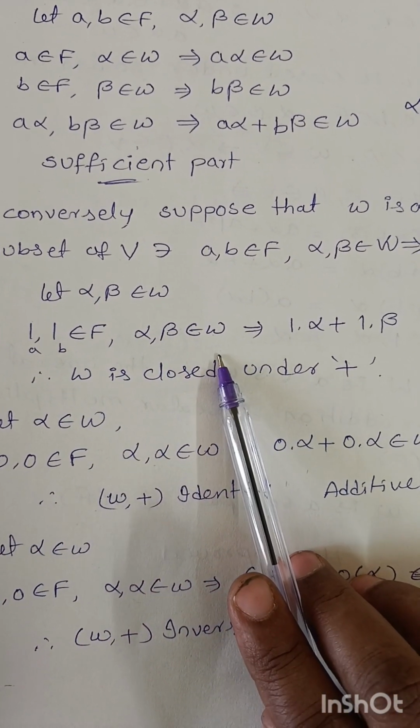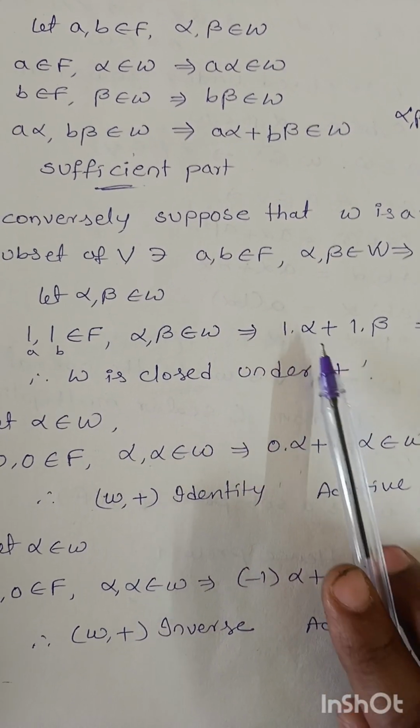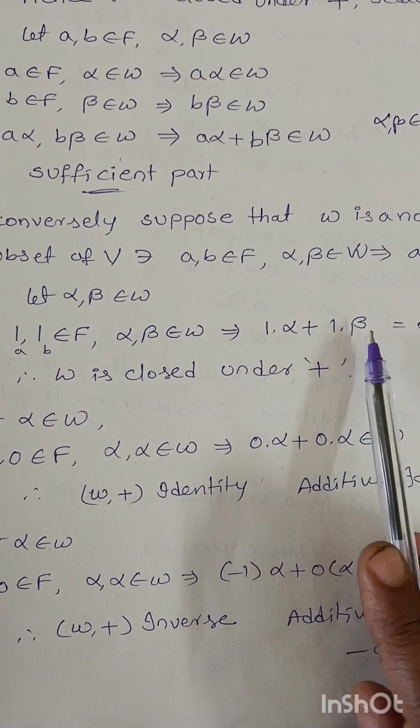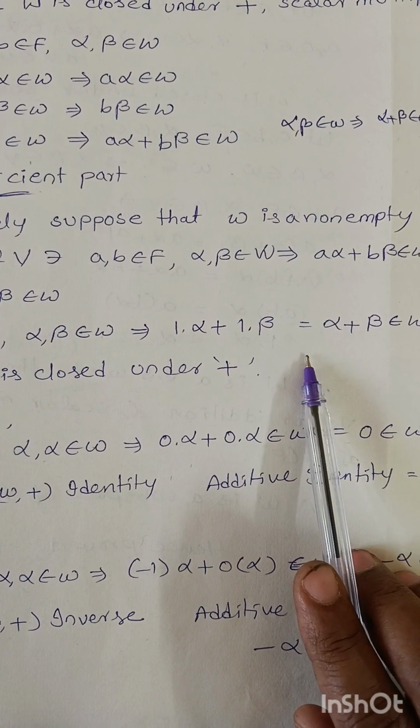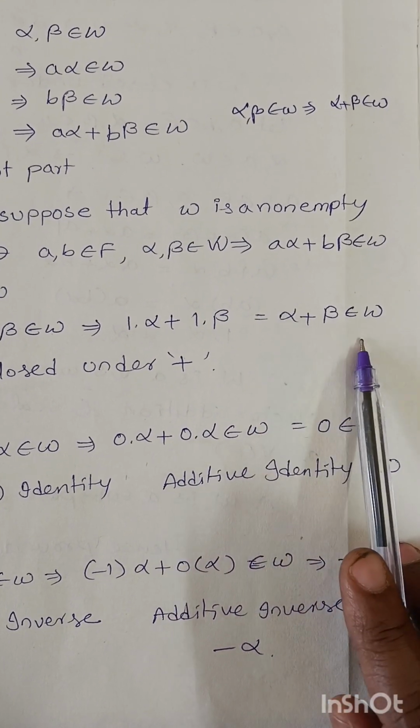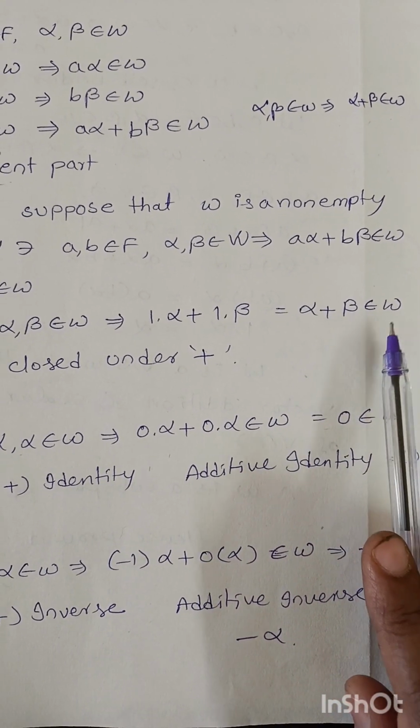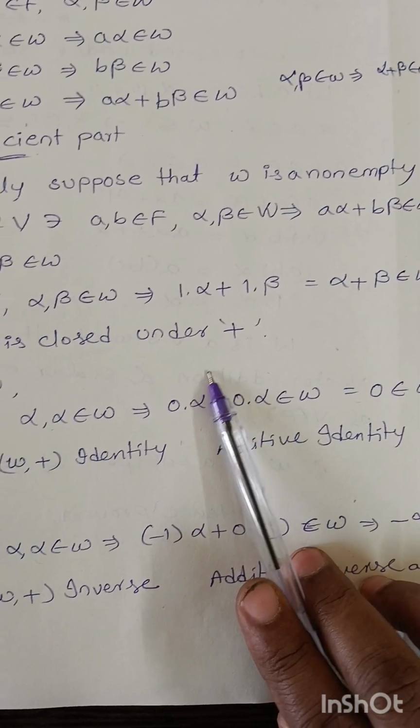Alpha, beta belong to W implies 1 alpha plus 1 beta, which is equal to alpha plus beta, belongs to W. Therefore, W is closed under addition.